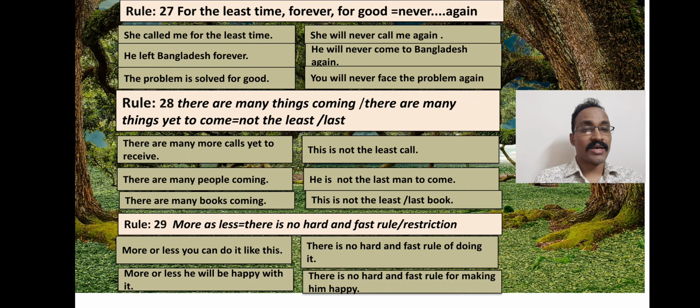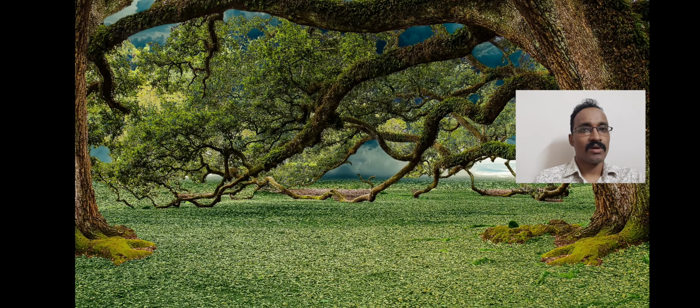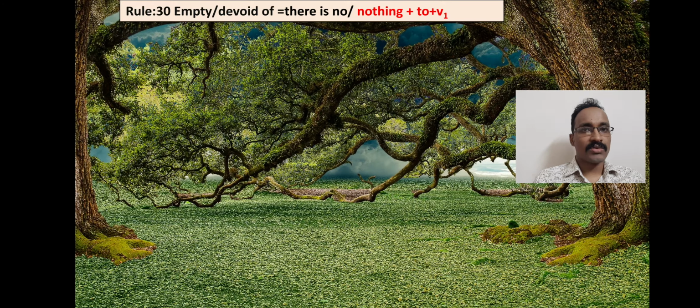Dear students, you are again requested to look at the examples very carefully. If you go through the examples, you will build up very good knowledge about this type of transformation. In rule 30 you may find empty or devoid of. In this case, to make these sentences negative, we will use there is no or nothing plus to plus verb 1, that is infinitive.